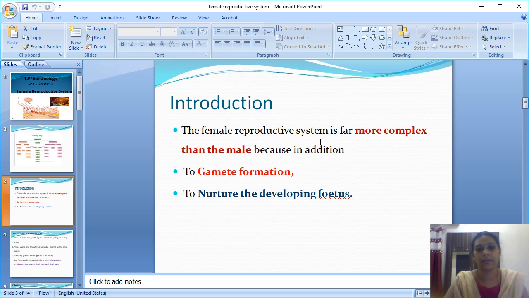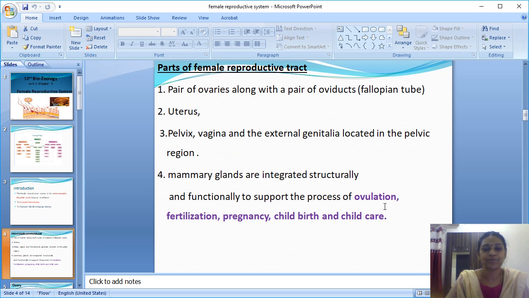In the introduction part I already said it is more complex. The female reproductive system is more complex than the male, because in addition to gamete formation, it also nurtures the developing fetus. That is, it gives nourishment to the fetus.